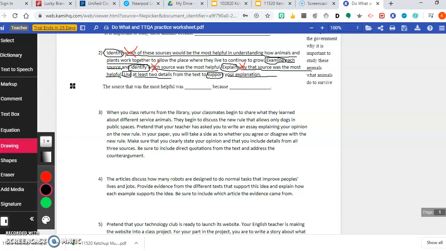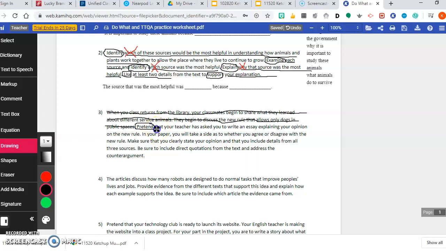Okay, when your class returns from the library, your classmates begin to share what they learned about different service animals. They begin to discuss the new rule that allows only dogs in public spaces. So I'm going to cross that out. That whole first sentence, first 2 sentences, excuse me, are another example of the author giving us background knowledge. Now, that's not part of the prompt. It's just helping us to understand it a little bit more. My prompt or my question, my task is really right there.